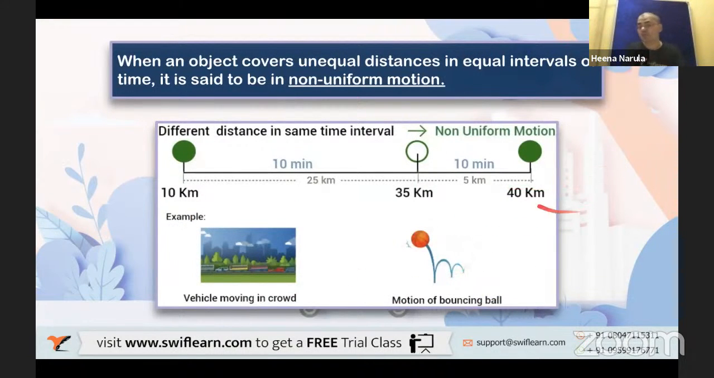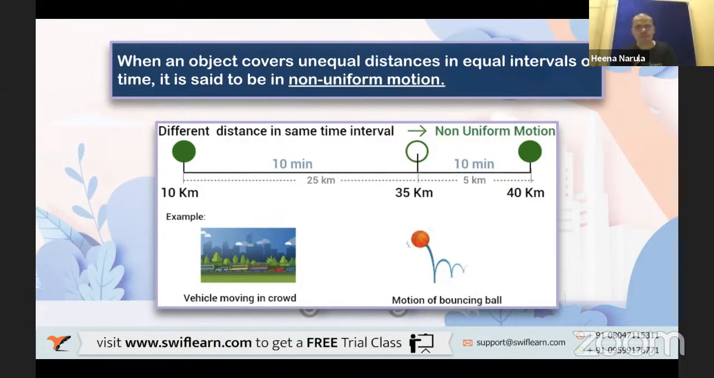Yes, 35 to 40 kilometers. It took how much time? 10 minutes. Here, the larger distance is covered in 10 minutes, but in the next 10 minutes, the less distance is covered. So the speed of the car is decreased or increased? Anybody? Of course, speed is changing, no doubt, isn't it? Speed is, yes, increased or decreased?